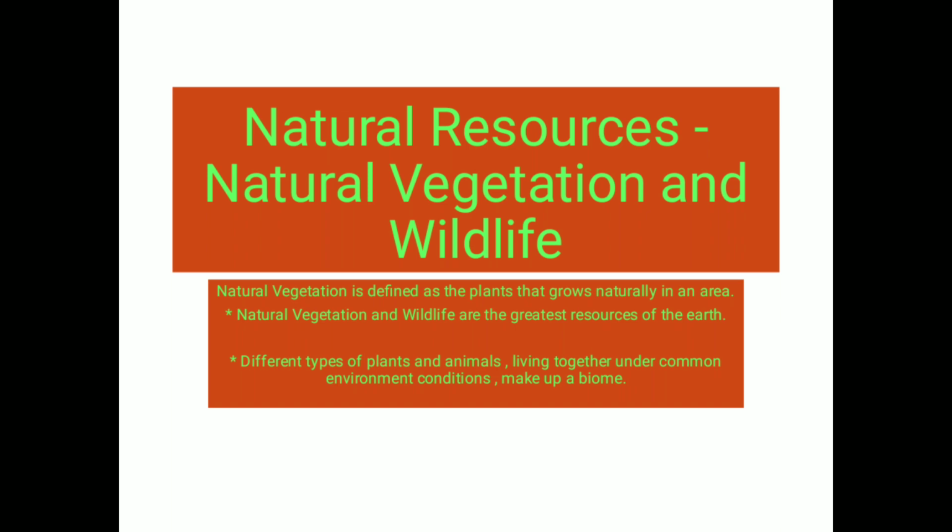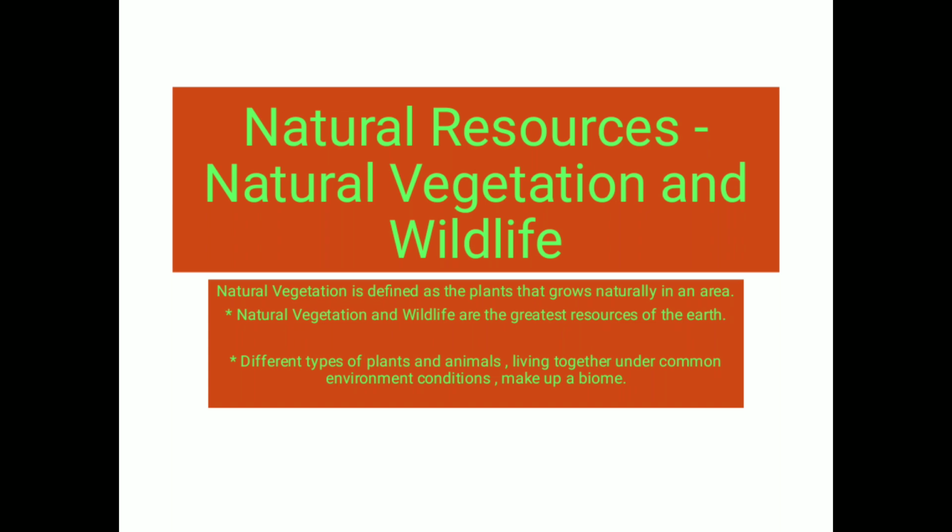Then it also helps in the storage of underground water. When we discussed the conservation of soil and water, we mentioned that more plants should be planted and afforestation should be done so that underground water is stored. So natural vegetation helps in the storage of underground water.